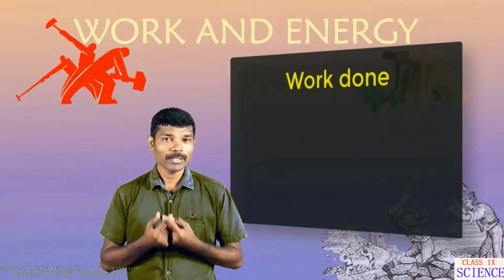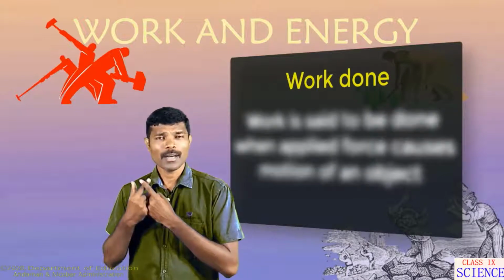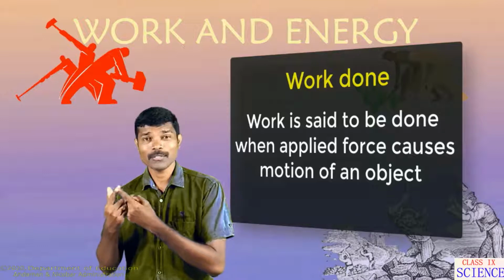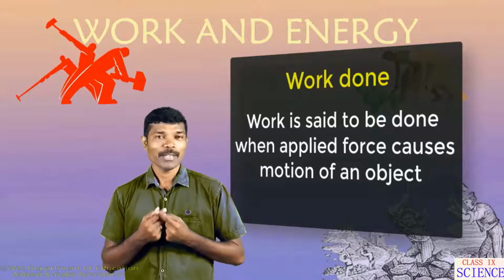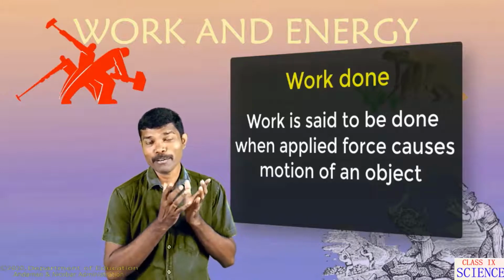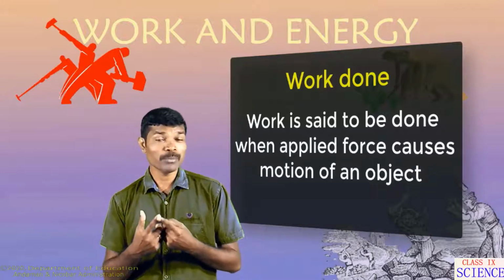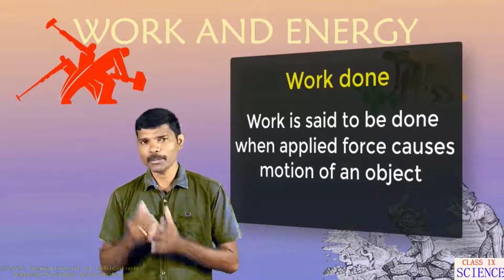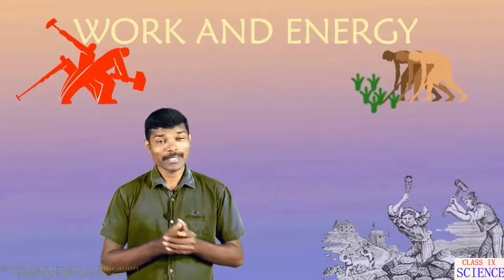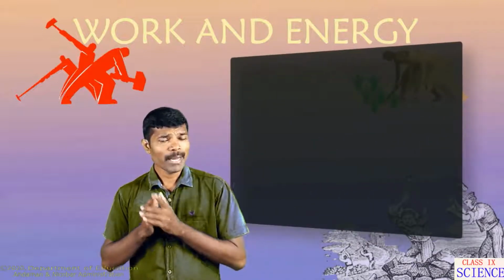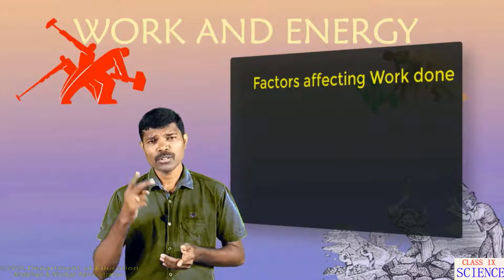Whenever we talk about work done, it is the applied force and the displacement, or the distance covered, or the motion that takes place. Whenever we talk about motion, there must be some applied force. As a result of this, the object would have traveled some distance or some displacement. Now we discuss the factors on which the work done depends. Work done by a force on a body depends on two factors.